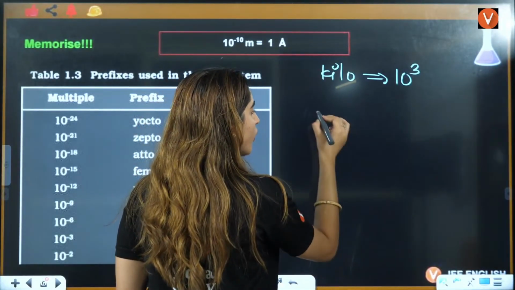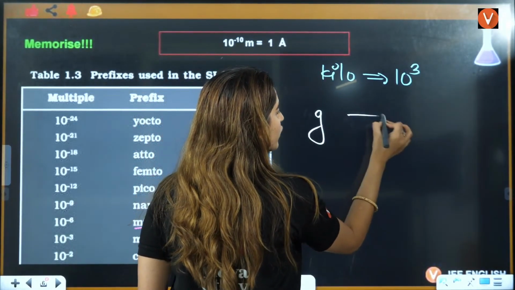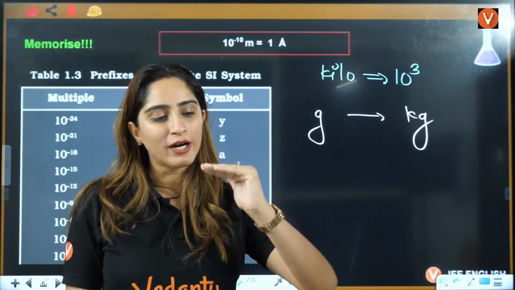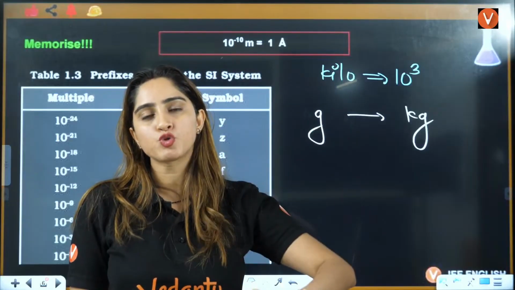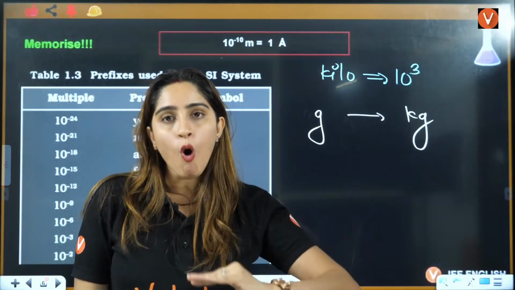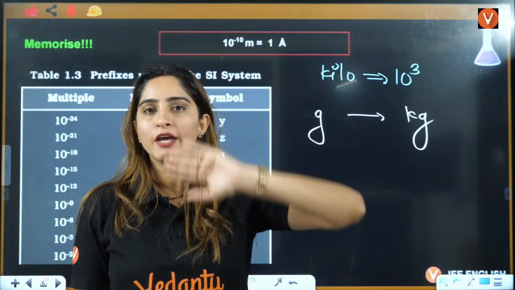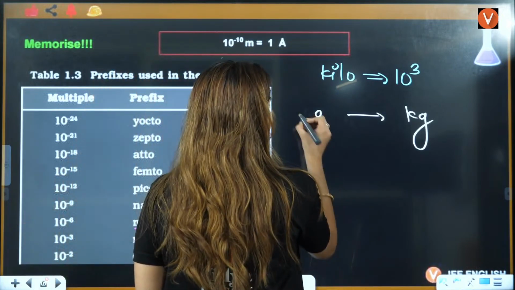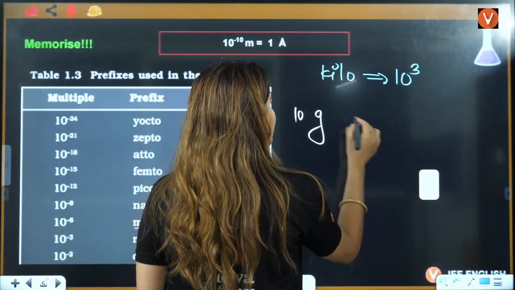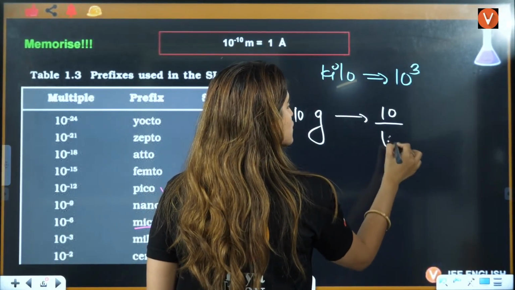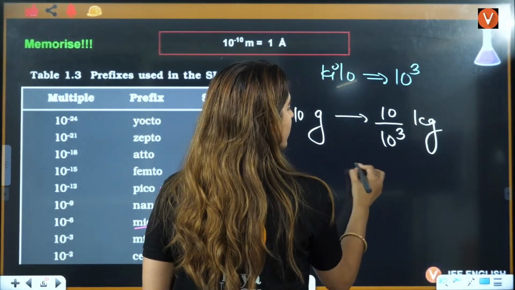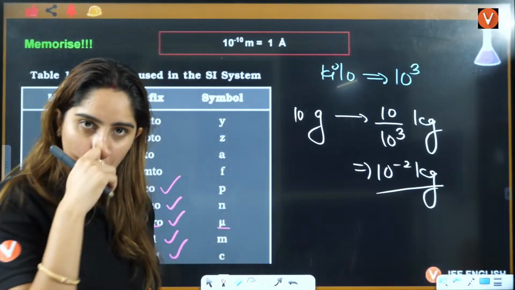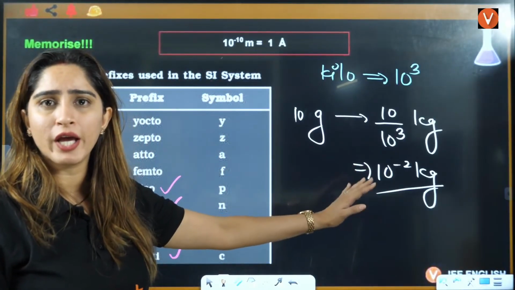Now, let's say I want to convert gram to kilogram. That means I am converting a small value to a bigger value, and if you are converting small to bigger, then you will always divide, right? So if I have 10 grams, then I will divide it by 10 raised to power 3. This will be your kilogram, that is 10 raised to power minus 2 kilogram. Okay, this is the simplest part that we have done.